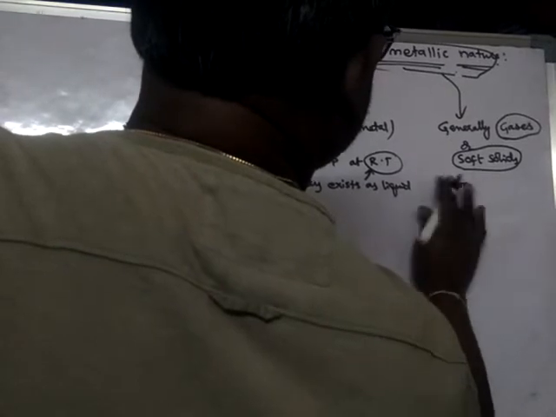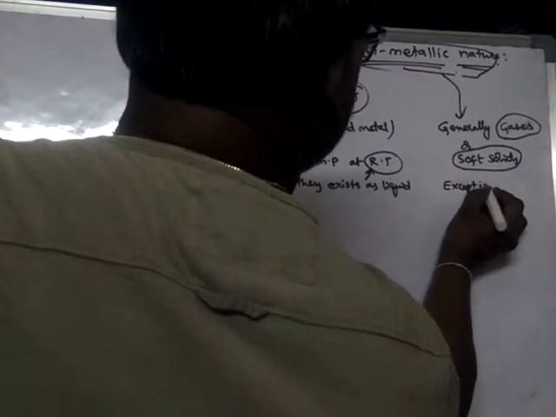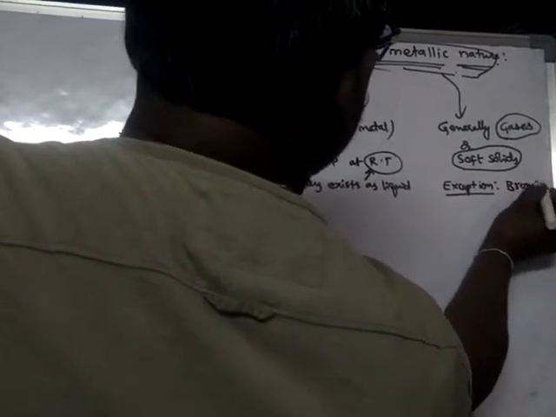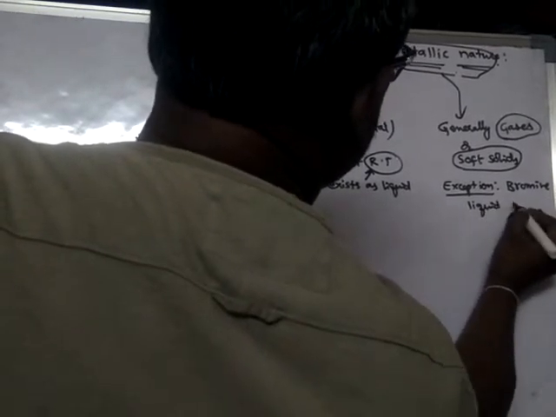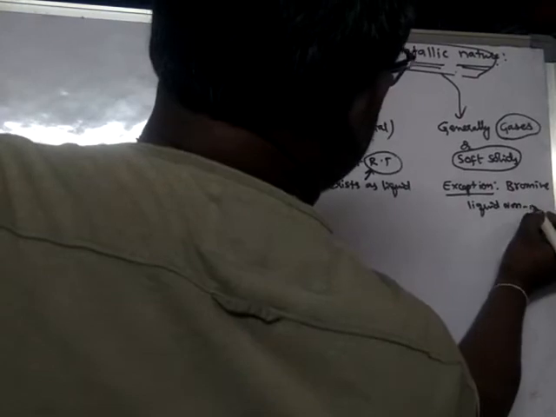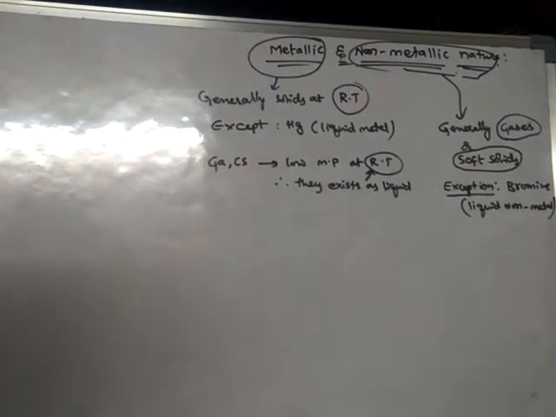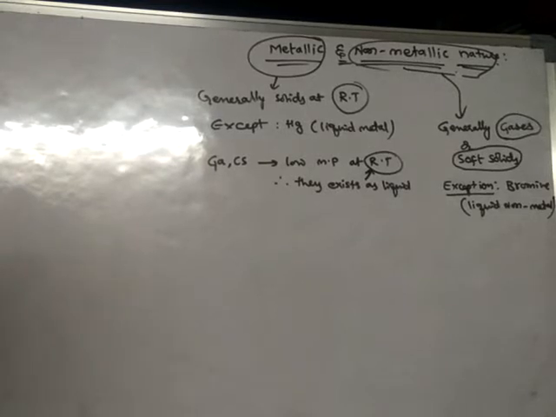Here also there is an exception: bromine. Bromine is said to be a liquid non-metal. Bromine can exist in liquid form even at room temperature.